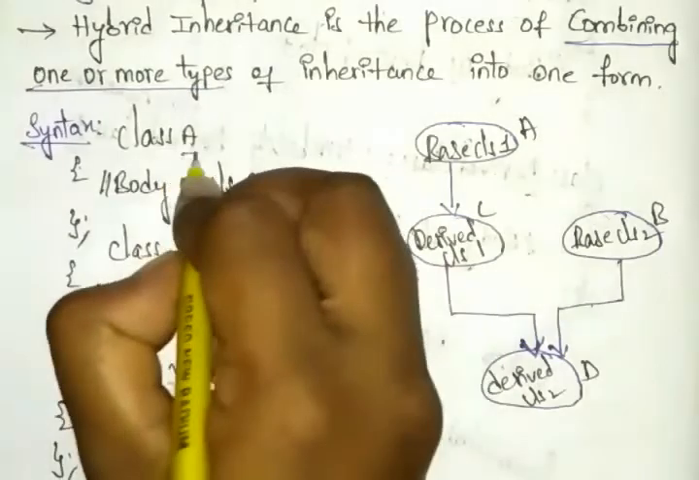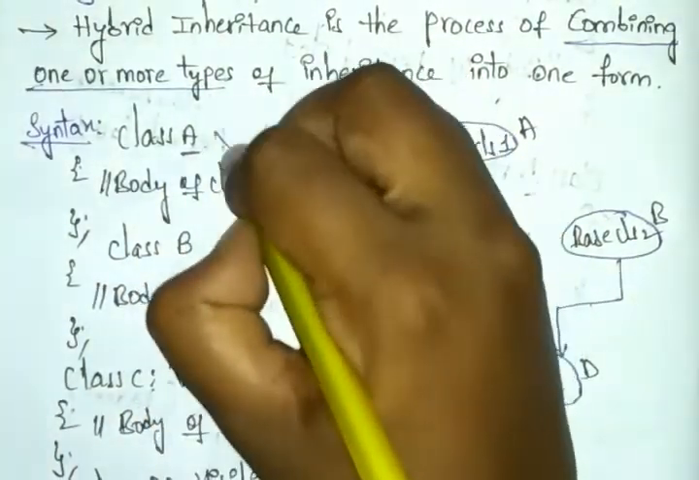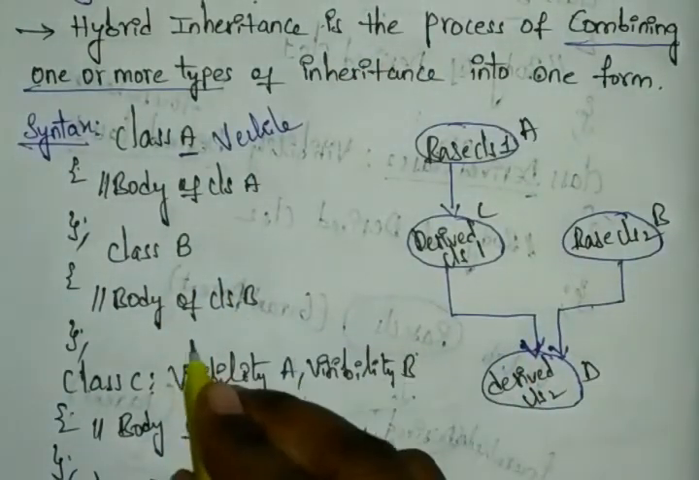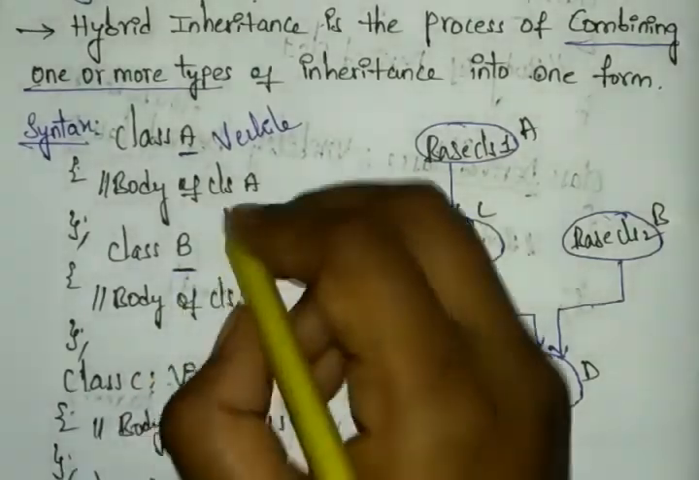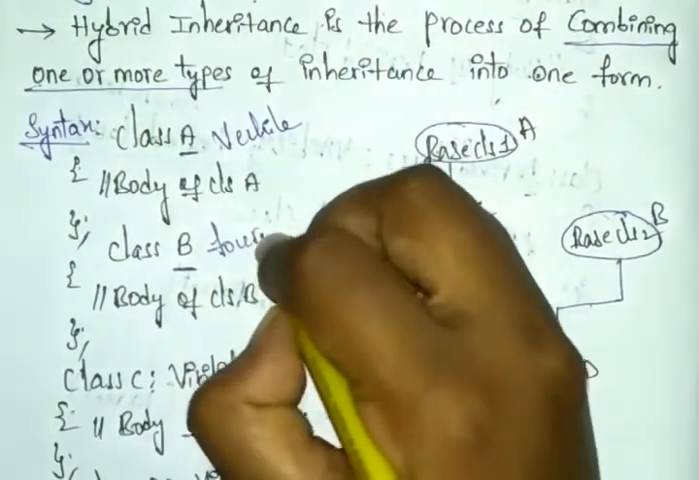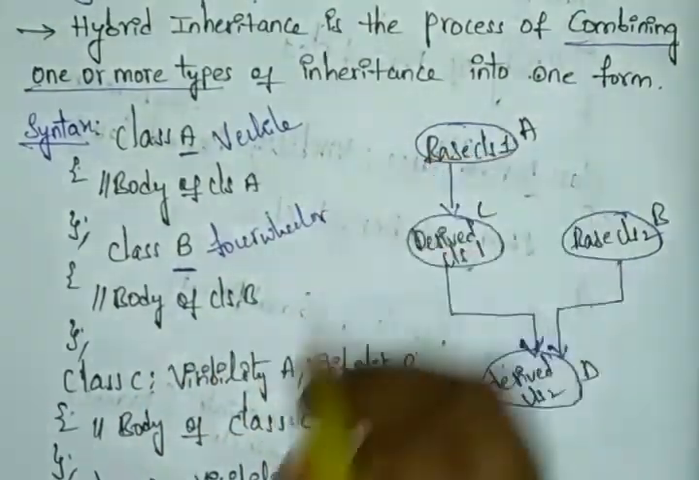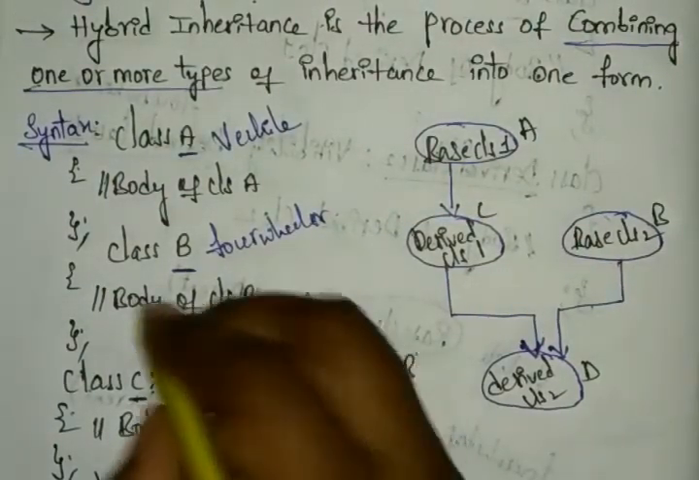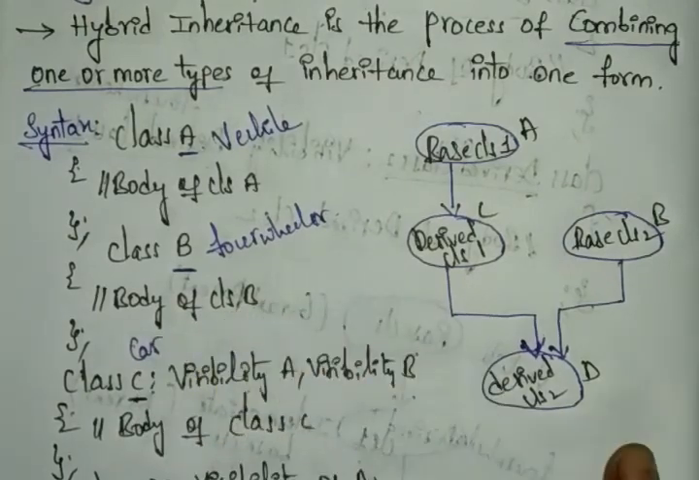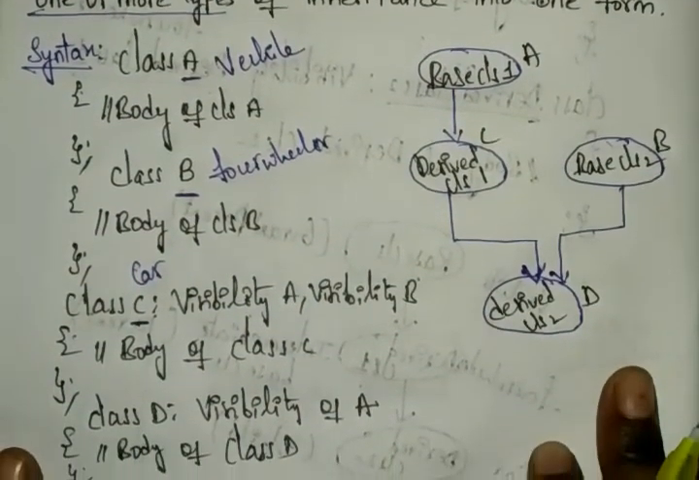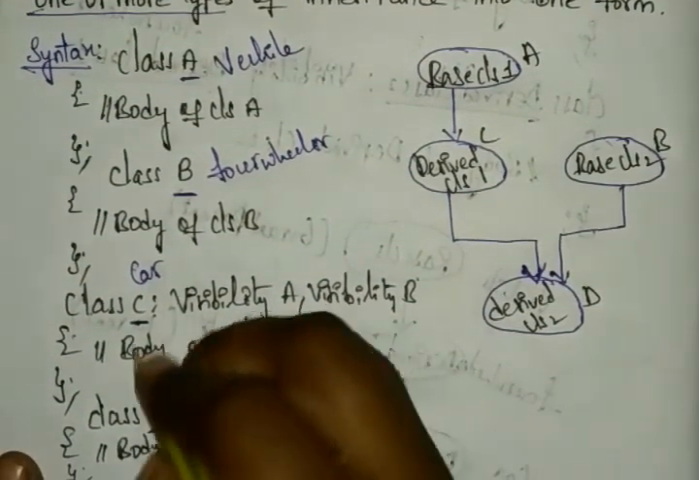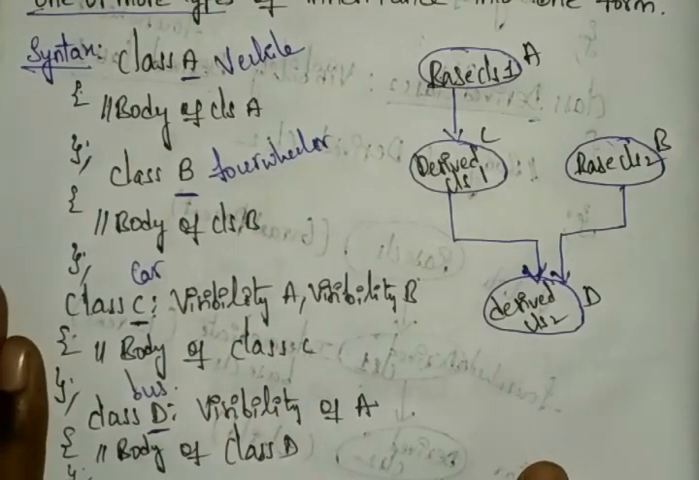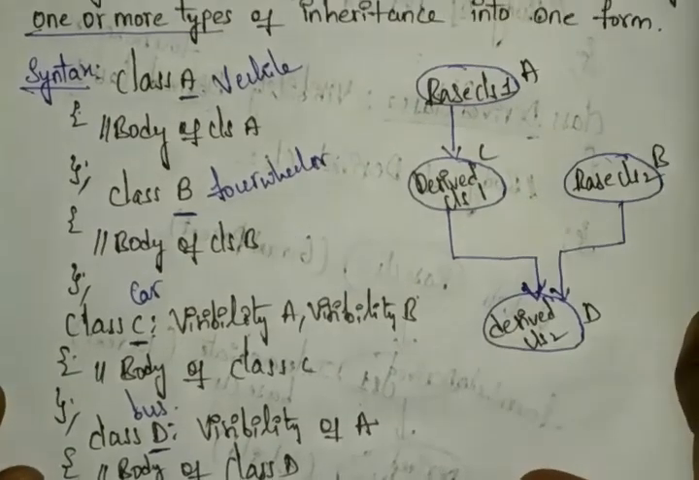Here I'm taking class A as our base class. Here I'm choosing this as the vehicle. And the base class 2, here we have class B. Here I'm choosing this as the four-wheeler. And you can choose here C, that is our derived class. I'm choosing the car. And after that you can choose another derived class, that is the bus. Like this, you can derive our hybrid inheritance.